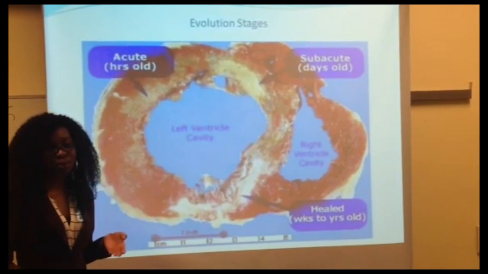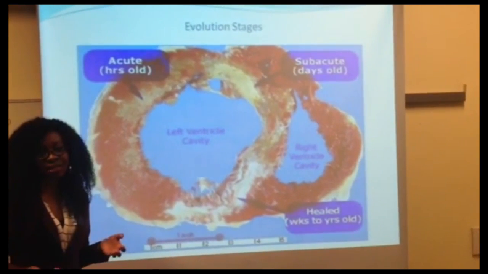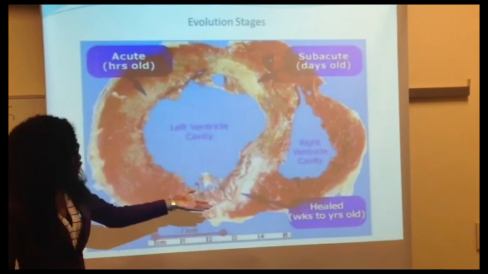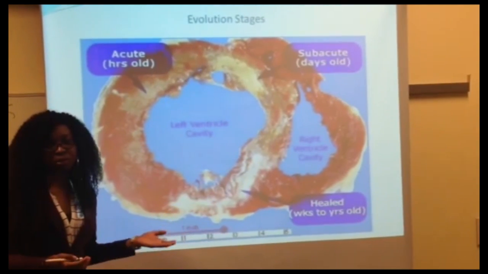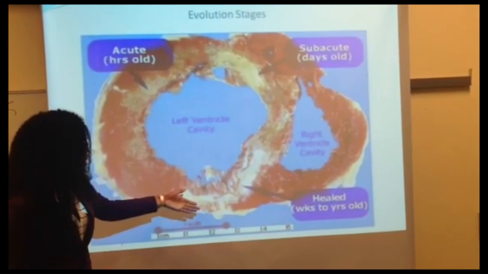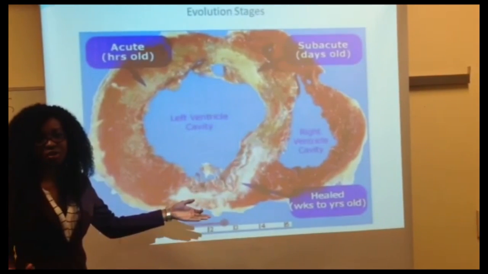whereas subacute lasts from a week to a month. By then the tissue is damaged and liquefactive necrosis occurs, and chronic starts from about a month, which, prior to treatment, as seen from this image, a scar forms.